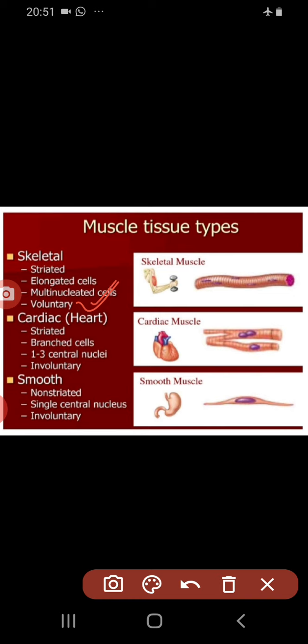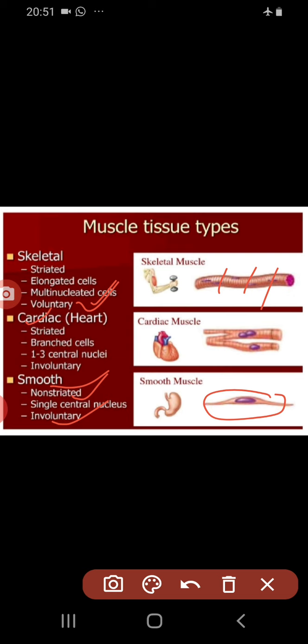The second type of muscles are the smooth muscles. These smooth muscles are non-striated. Non-striated means they do not have any striation. Like we have seen, skeletal muscles have striations, light and dark color bands. But in case of the smooth muscles, no such striations are there. That is why they are known as the non-striated muscles. You can easily see that they have a central single nucleus. So they have one nucleus and they are involuntary. Involuntary means they are not under the control of our will.